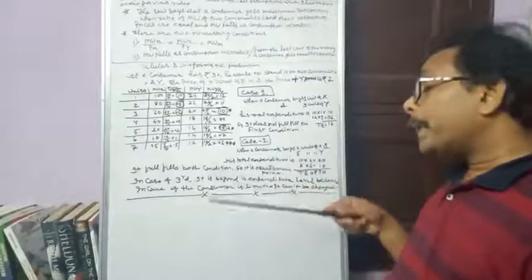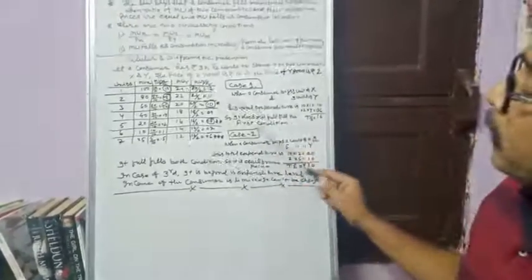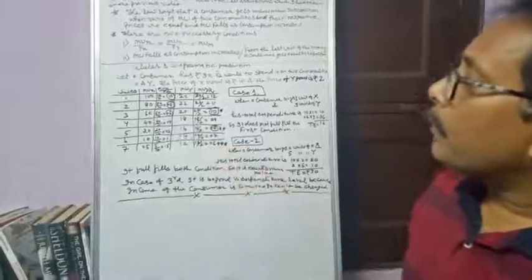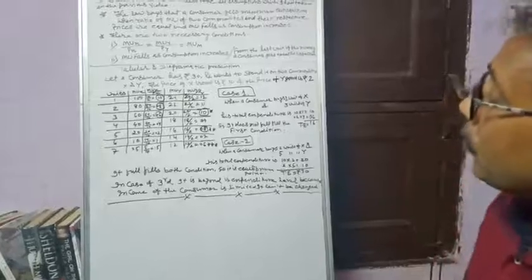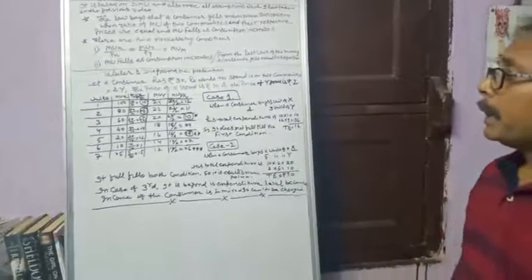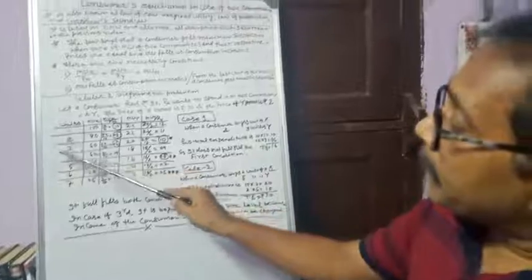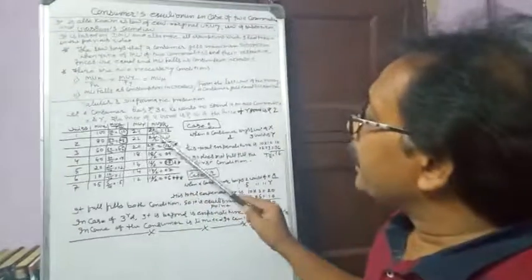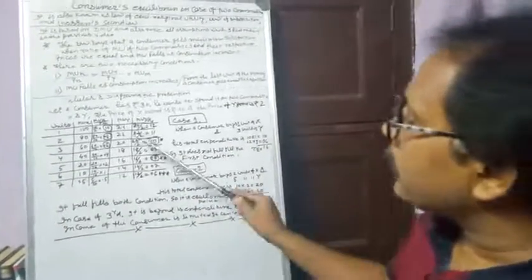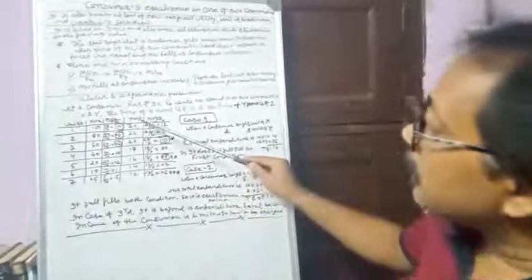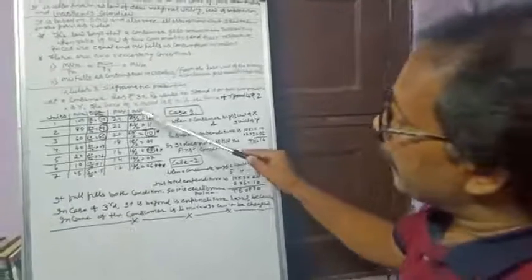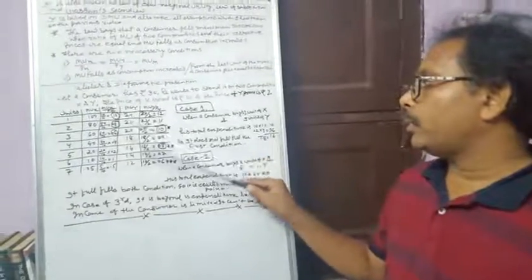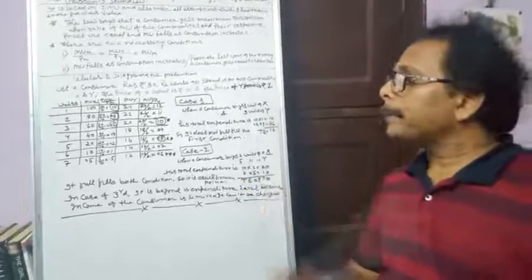The same happens in the case of commodity Y. When he purchases the first unit of Y, he gets 24 utils of utility, and when he purchases the same commodity again, he gets less satisfaction, that is 22. In this way, the marginal utility of Y continuously declines from 24 to 22, 20, 18, 16, 14 and 12.